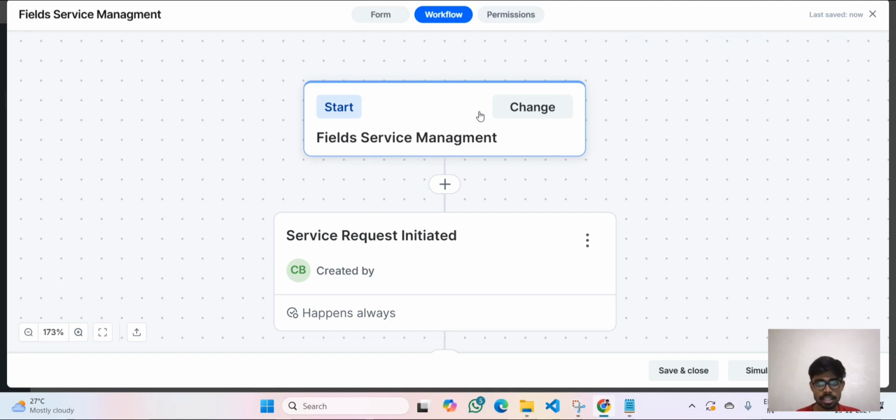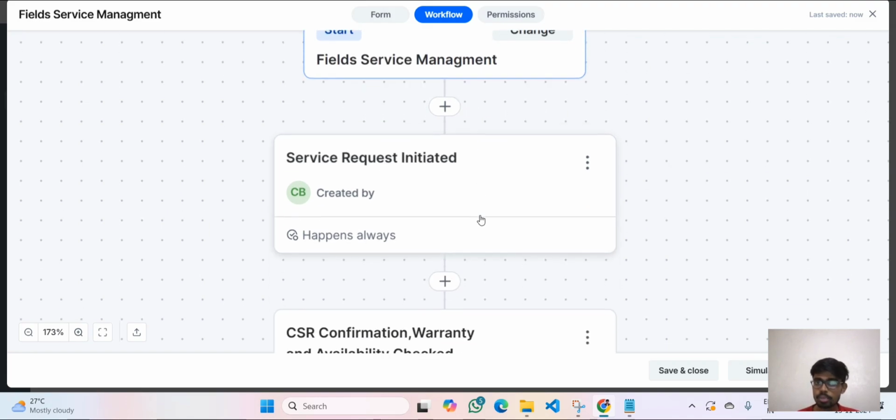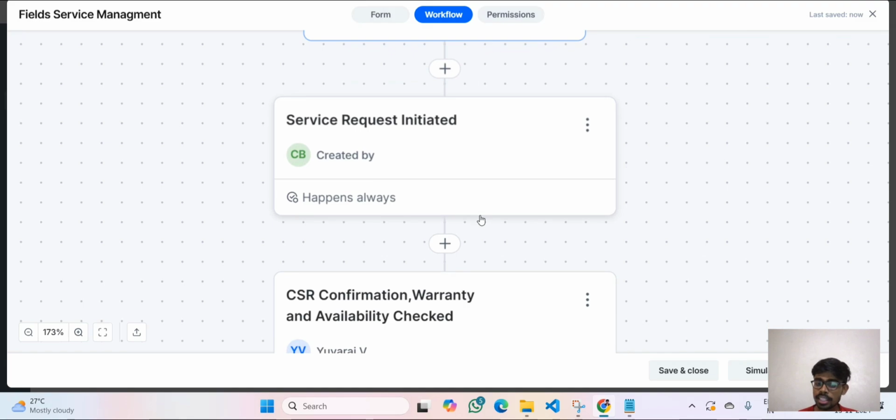If the customer needs a service, then he or she will fill out the form. In that form it will have their name, their location, the email address, and also the warranty number, if applicable. And if the customer needs any specific products, he can also mention that. Once he has filled the form, he will click submit. Then this data is passed to the junior CSR team.